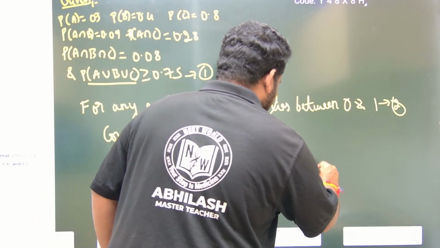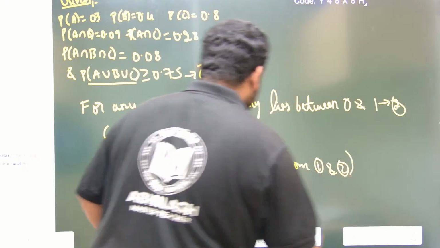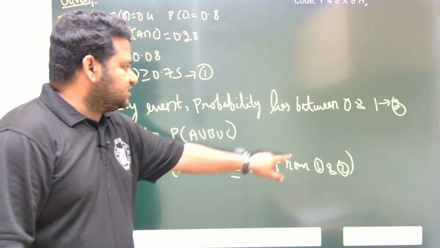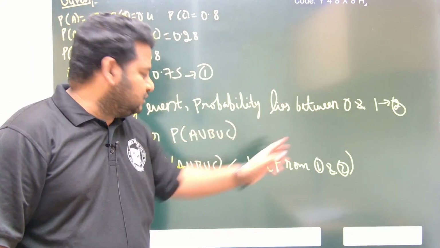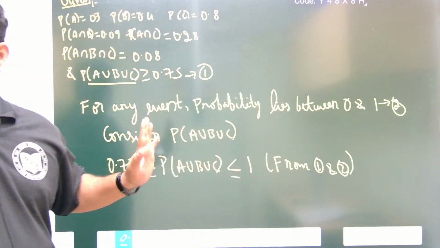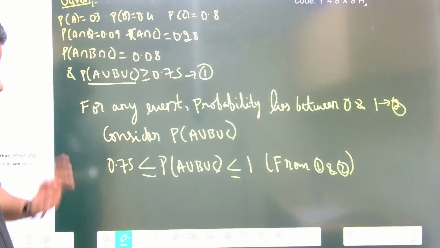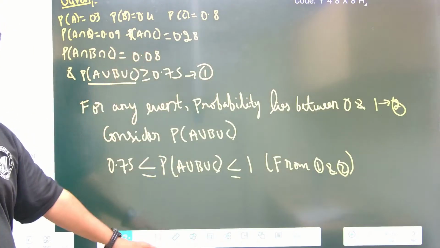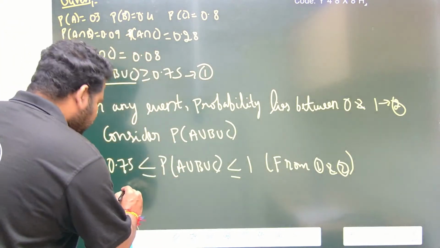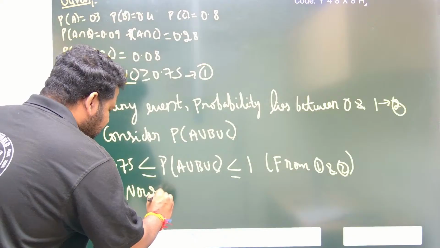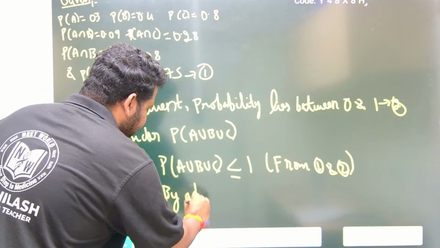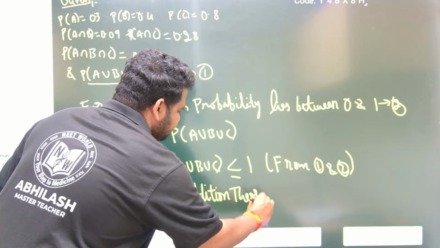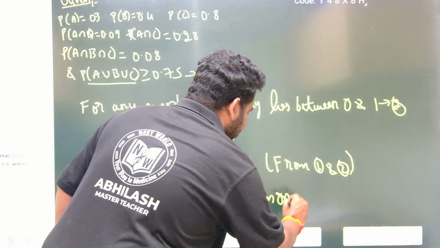So 1 says that it is greater than 0.75, and 2 says that the probability of an event always lies between 0 and 1, so this is less than or equal to 1. This is what I have written, please write it like this. Now definitely we can apply the addition theorem on probability.